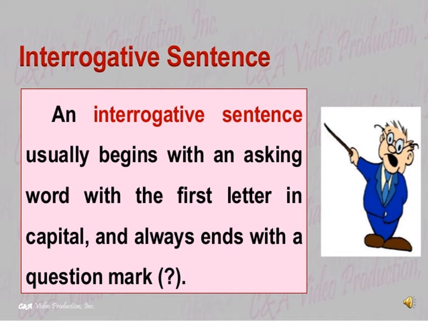An interrogative sentence usually begins with an asking word with the first letter in capital and always ends with a question mark. And there is no full stop at the end. There will be a question mark.